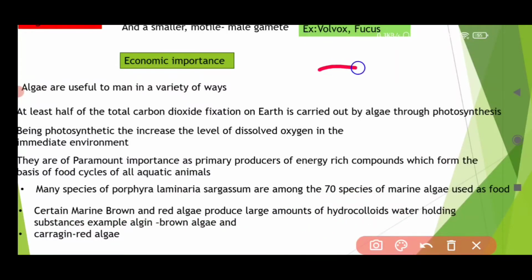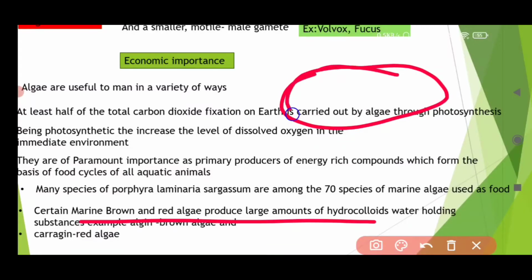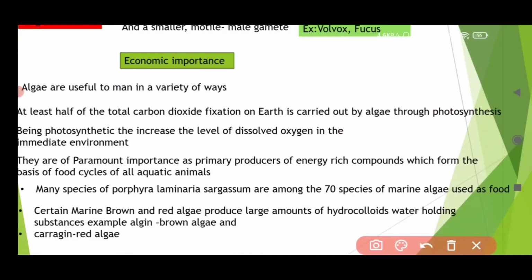If I have a brown algae, it can hold the water, so they are called hydrocolloids. They do not leak the water, they hold the water. Why? Because they have water holding substances called hydrocolloids in their cell wall.